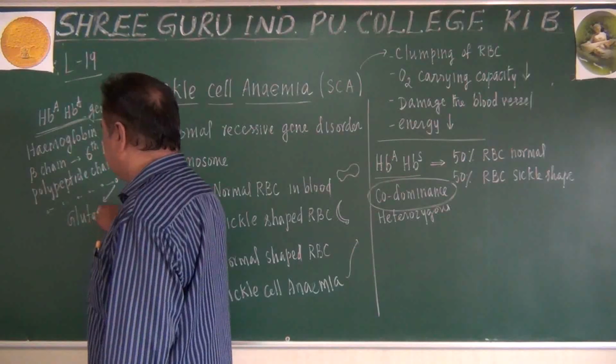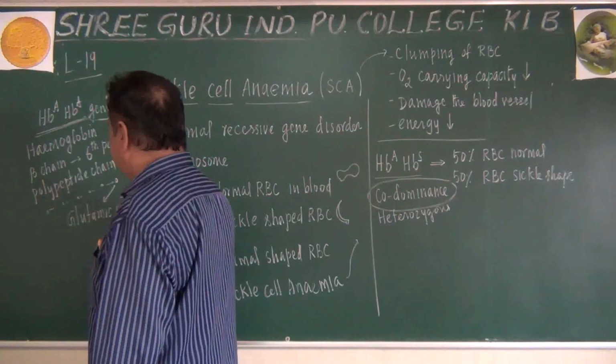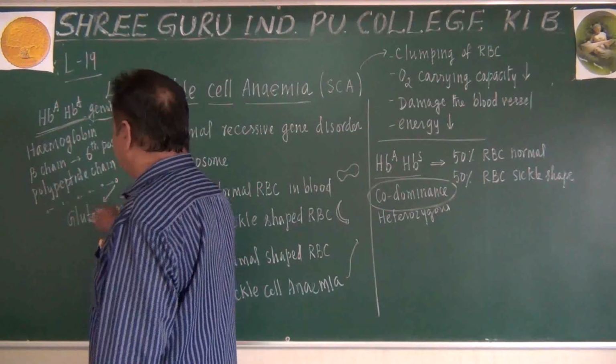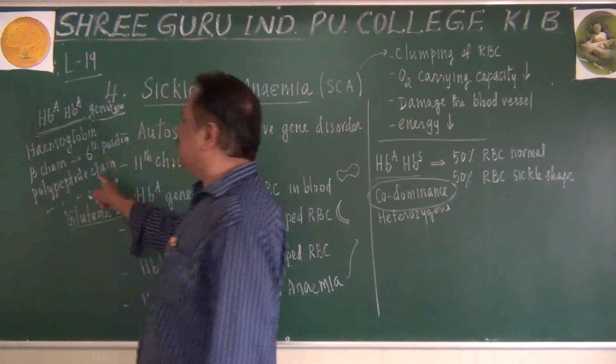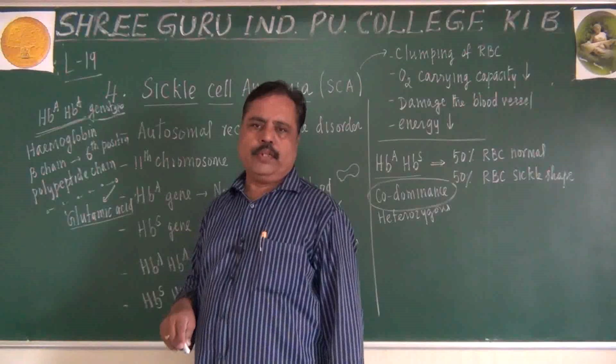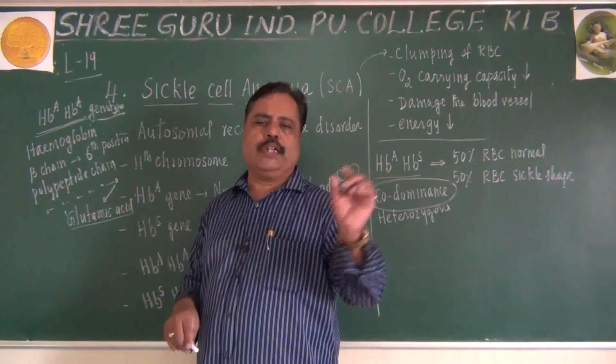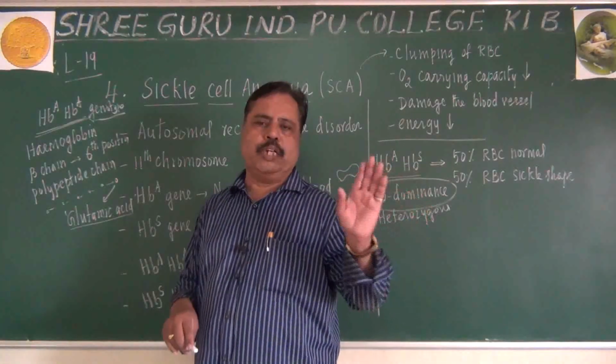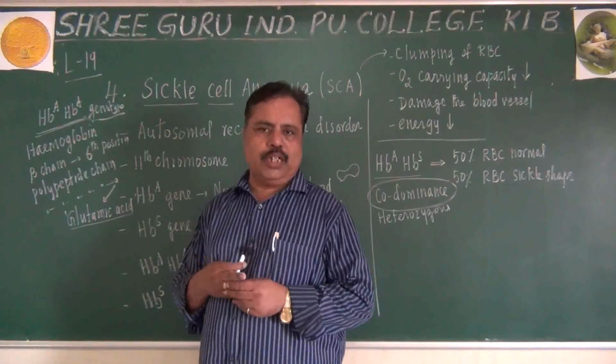Try to get this point. If glutamic acid is present in the 6th position of the beta chain of hemoglobin, that person will have normal, biconcave RBC. Did you get this point?